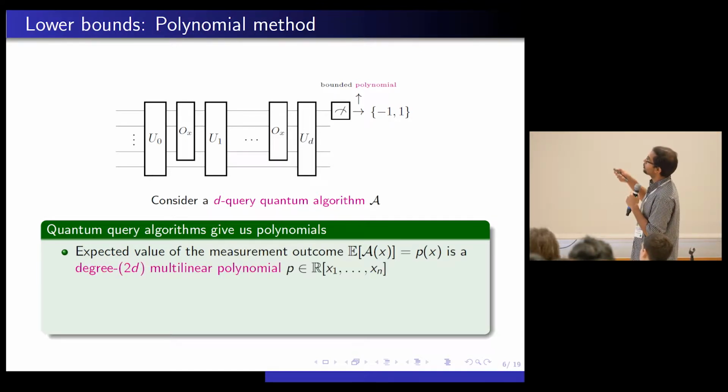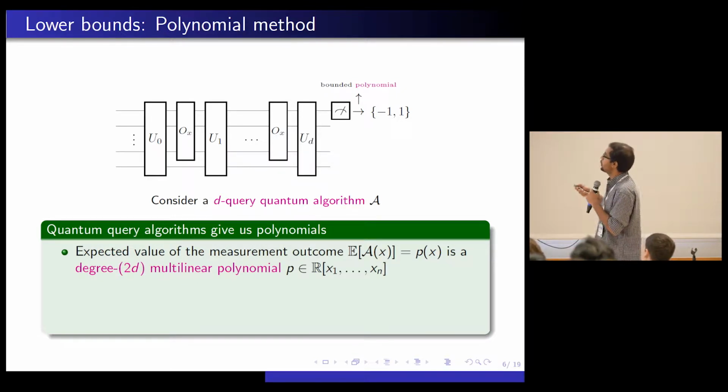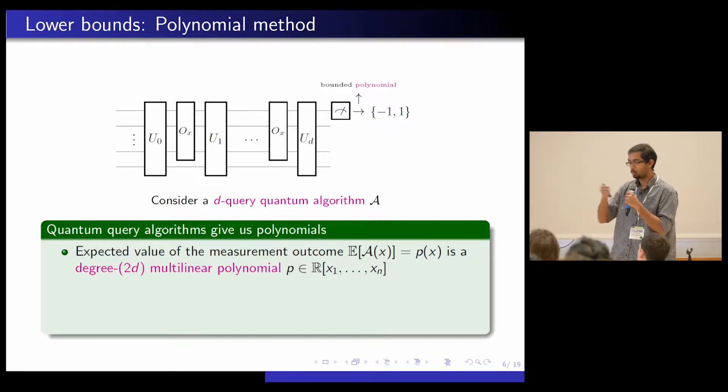So if you have a D-query quantum algorithm, you get a polynomial of degree 2D. And this polynomial depends on the variables x1 to xn, and is multilinear. That is, every monomial just has terms of the form x1, x2, x3, x4. It doesn't have powers of x's.